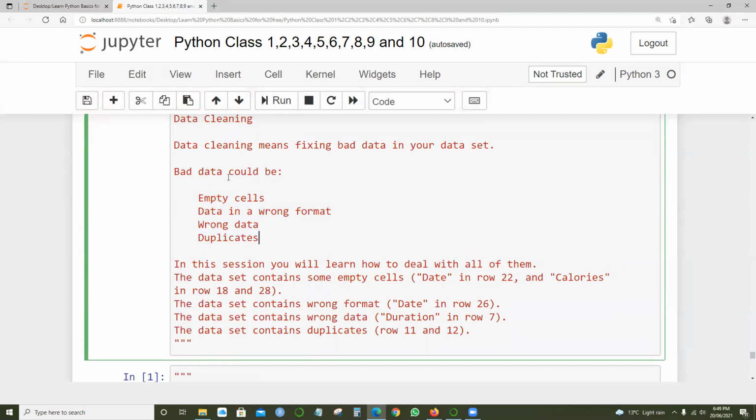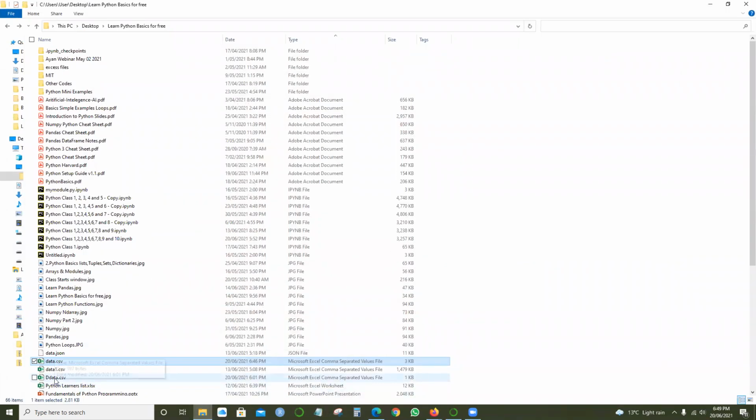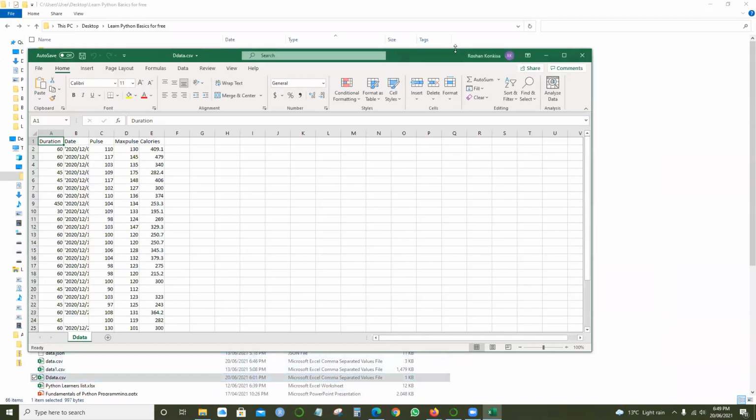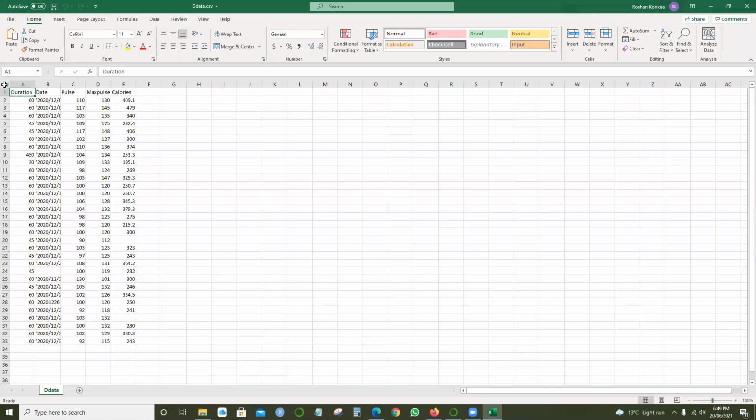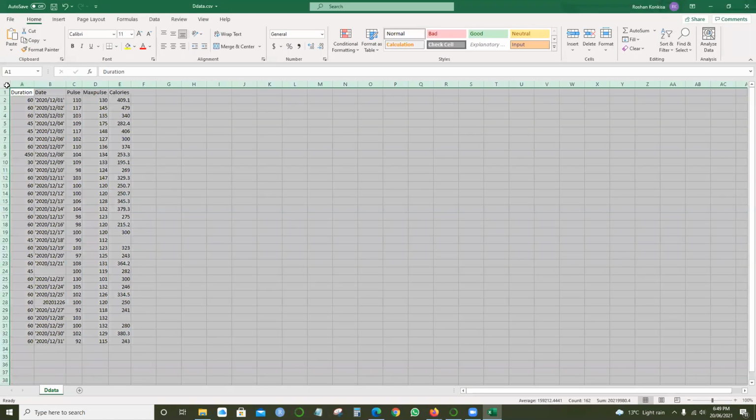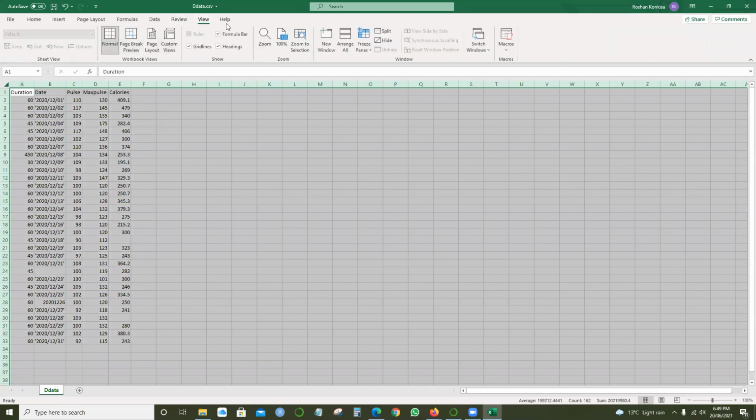For this, I got one more example to pick up. Let me show you the data set. There is one more data set which I have in front of me. I'll just highlight it. In this case, let me zoom it.